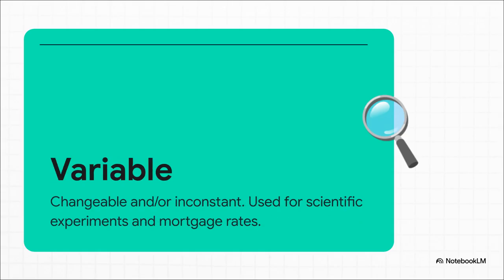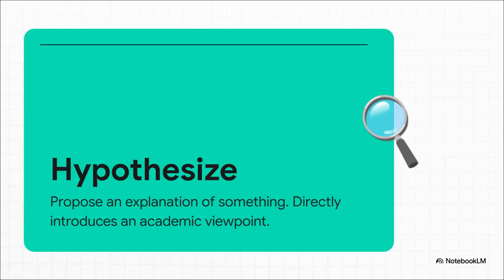Variable. This is 变量 for the noun and 多变的 for the adjective. In a science reading passage, you'll definitely see uncontrollable variables that mess up an experiment. But let's look at the Canadian social context. Real estate is a daily conversation topic here in Canada. So if you get a speaking or writing prompt about housing or finance, discussing the difference between a variable mortgage rate and a fixed rate is top-tier vocabulary. It shows you truly understand Canadian daily life.